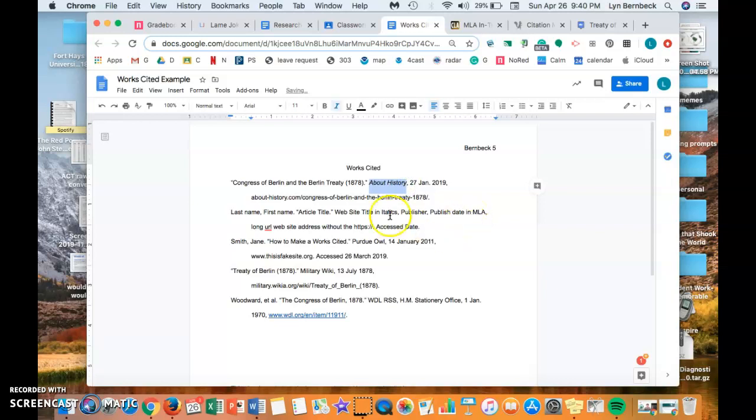That's just a nice little Control I for italics, or I can come up here and hit italics. So the name of the website, I need to make sure that I have those in italics. I'm going to hit my Control I because it's faster. Make sure I don't go too far.